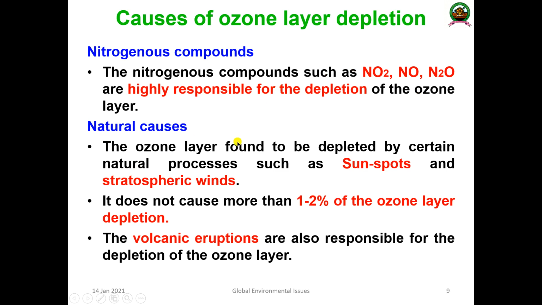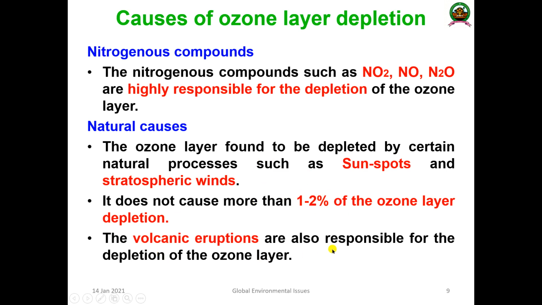There are natural causes also. The ozone layer is found to be depleted by certain natural processes such as sunspots and stratospheric winds. These unexpected sunspots and stratospheric winds are natural processes that also contribute to ozone layer depletion, but they contribute only 1 to 2% of it. They contribute, but to a much lesser extent than the other processes.